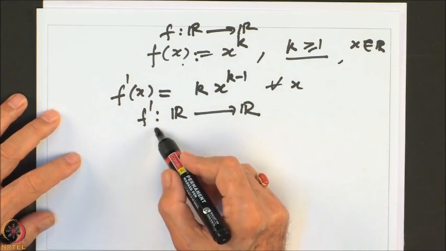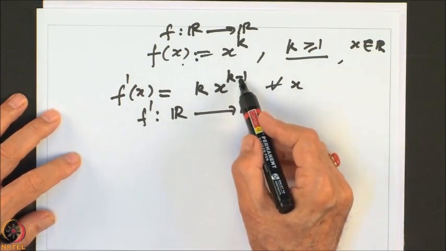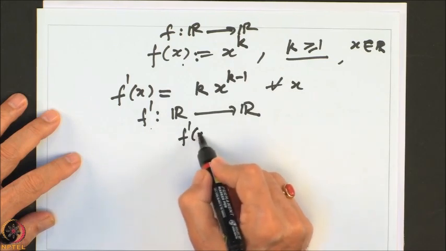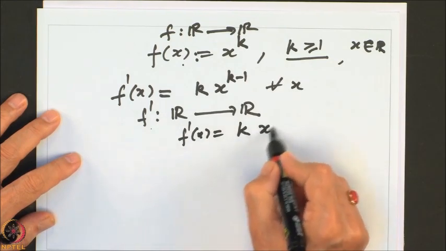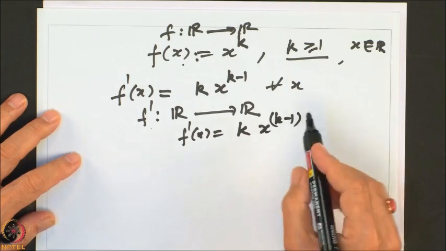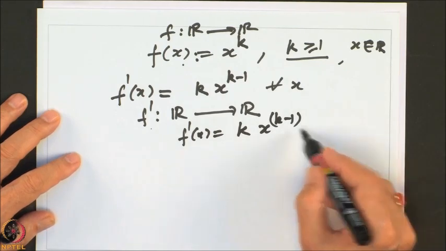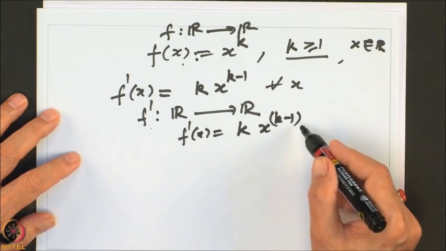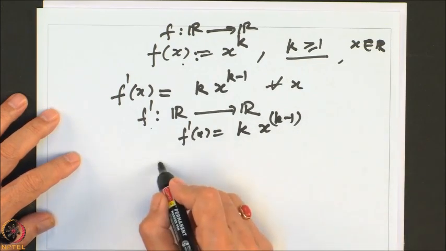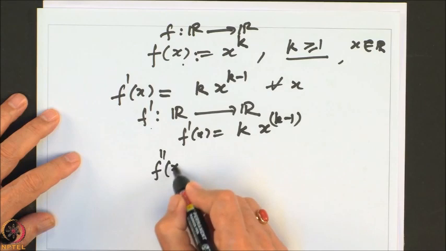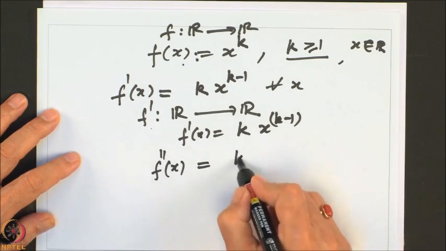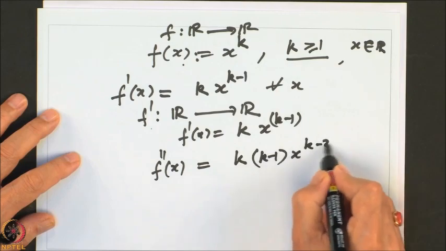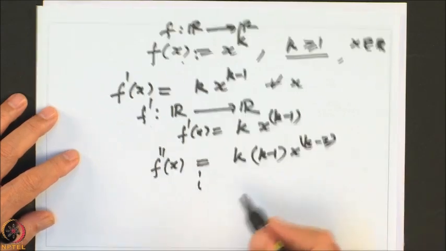Because the function is differentiable everywhere, f dash is again a function, and f dash of x is equal to k times x to the power k minus 1. Now, once again this will be differentiable, k being bigger than or equal to 1, and the derivative of this function will be k into k minus 1 times x to the power k minus 2, and so on.